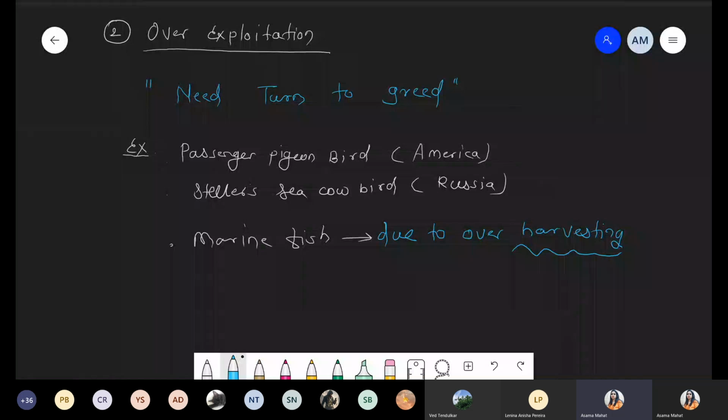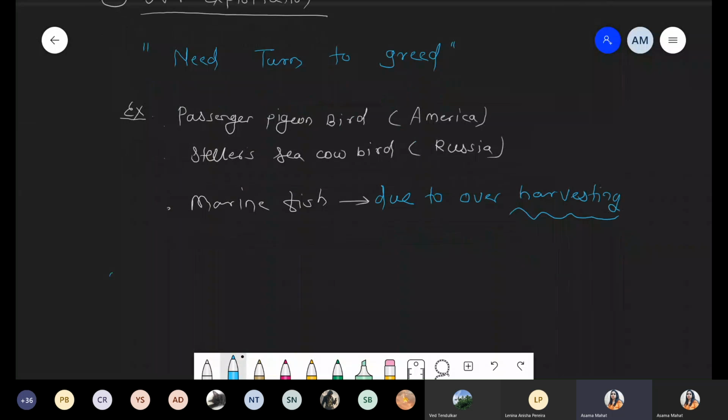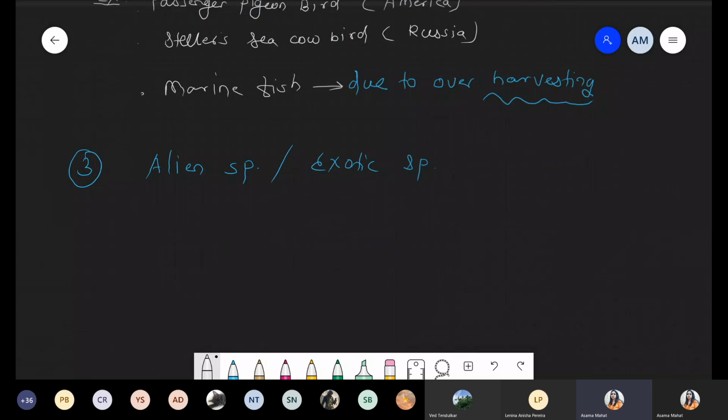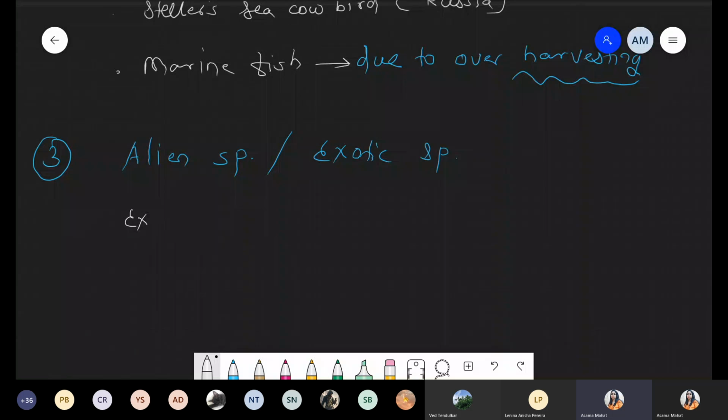Okay, now next point, we are talking about the third reason, that is alien species, also called exotic species, which is not an Indian species, right? Best example if you discuss alien species is Eichhornia. I hope you remember.